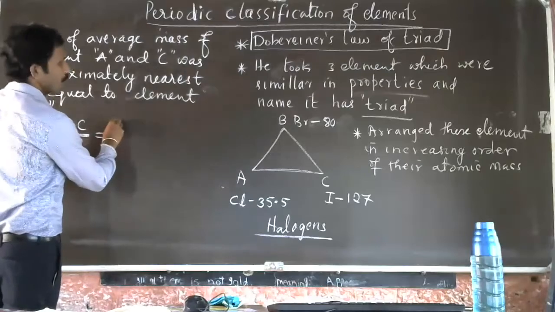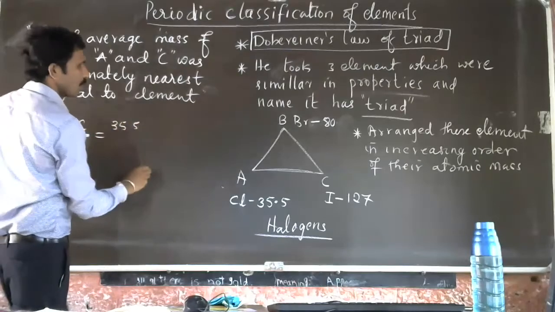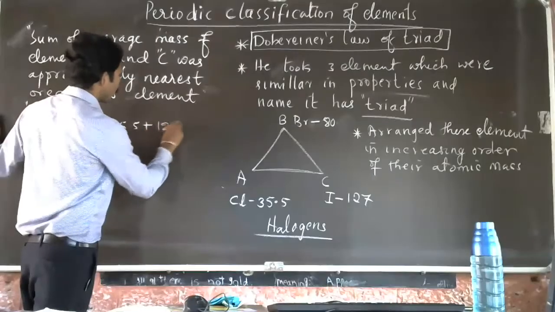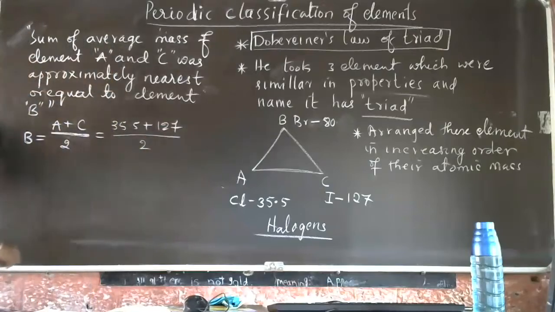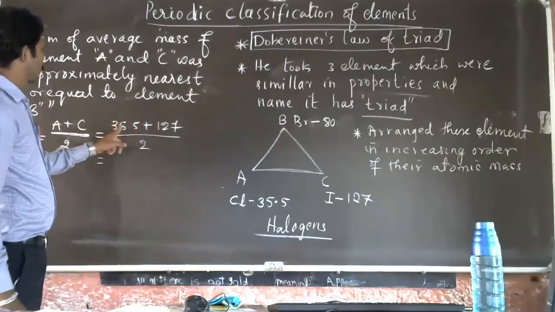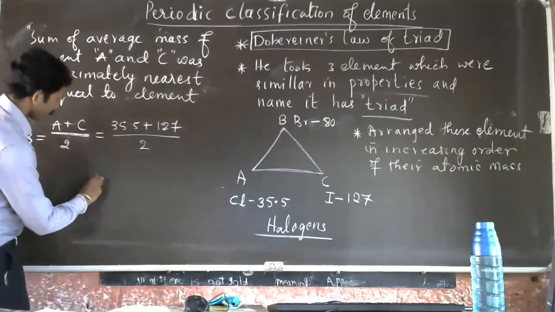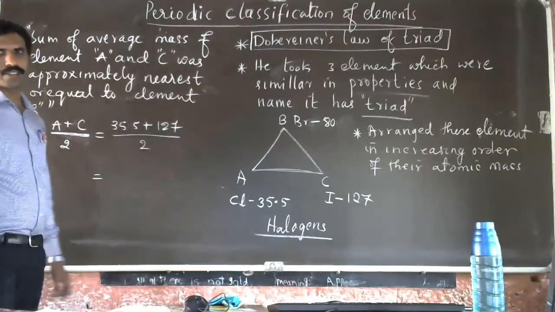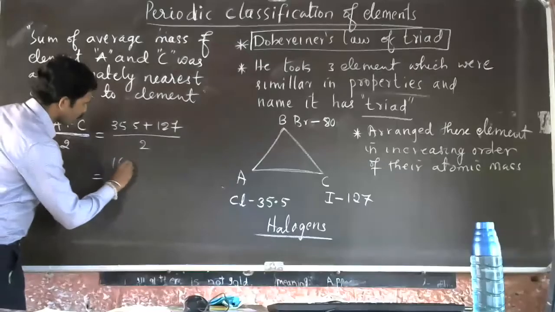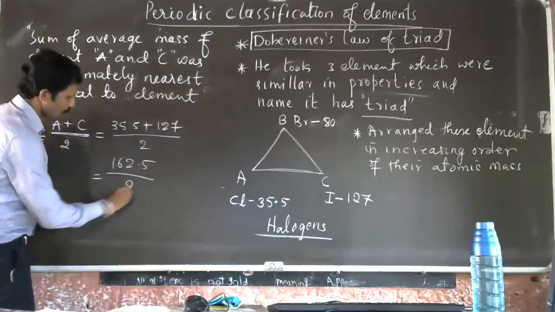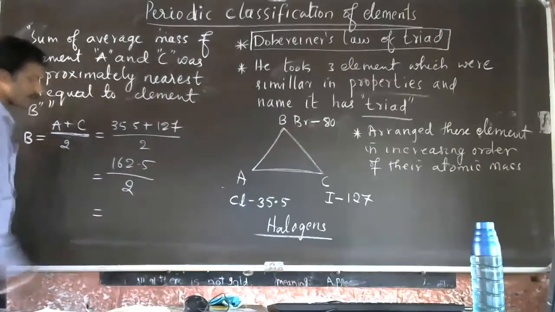So how much is A? 35.5. And C is 127. Divided by 2. So calculate it. How much does it come to? I think it's 162.5. See, 162.5. So divide it. How much does it come to?